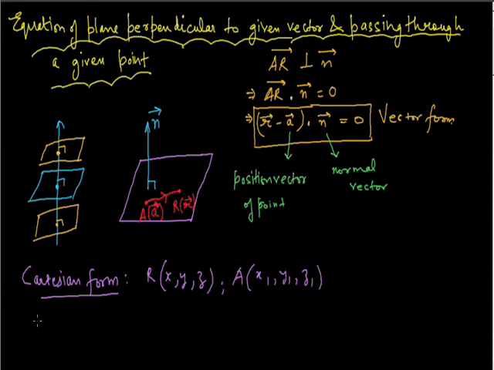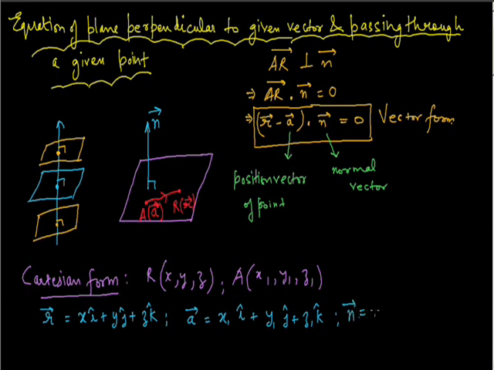So R vector, the position vector of point R, is equal to x i cap plus y j cap plus z k cap, and A vector is x1 i cap plus y1 j cap plus z1 k cap, and let's say n vector is equal to A i cap plus B j cap plus C k cap, where A, B, C are the direction ratios of the vector normal to this plane.